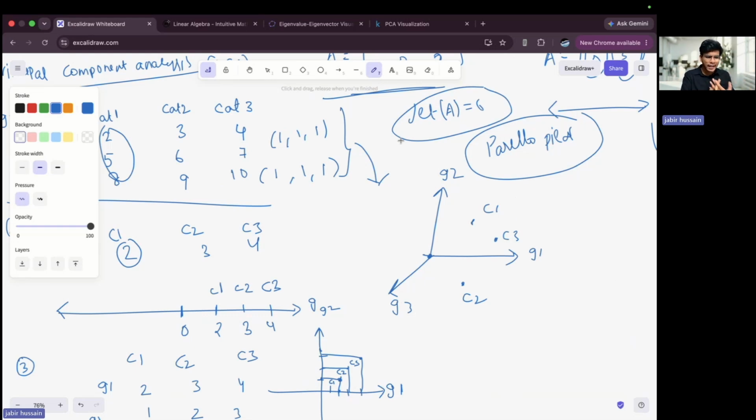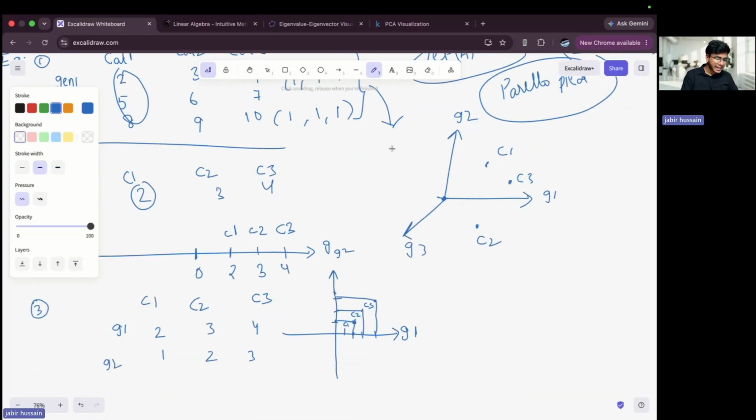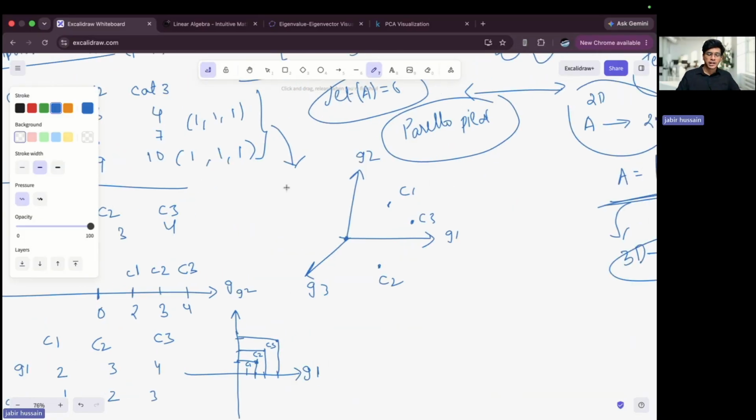I can tell which types of cats have similar genes and which types have different genes, based on this graphical representation, from this single-dimension graph, two-dimensional graph, and three-dimensional graph. From this graph, you can tell that the breeds of cat 1 and cat 2 are very near, the genes are near, compared to cat 3, because cat 3 is away. From this I can interpret the meaning and the pattern I have observed.